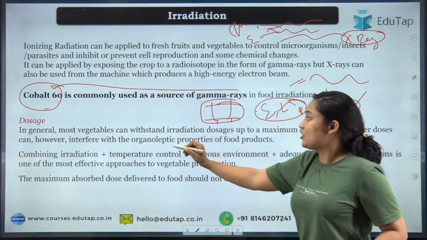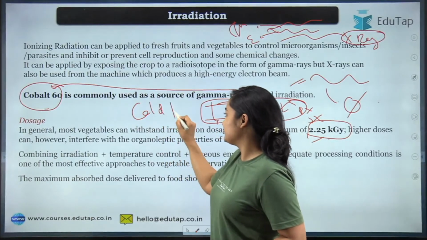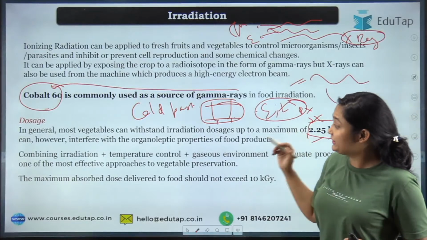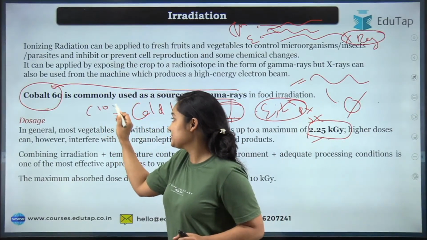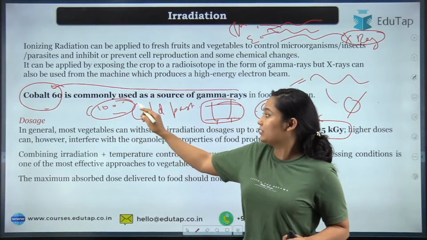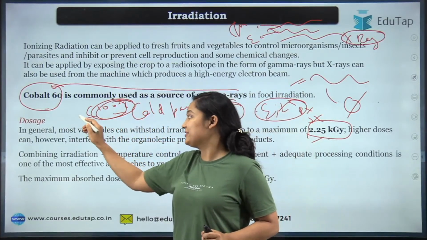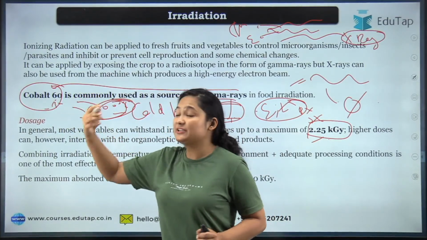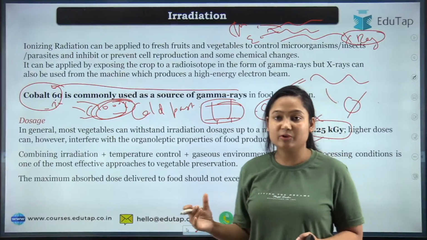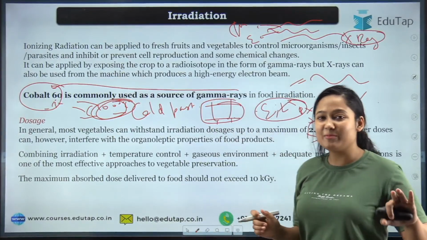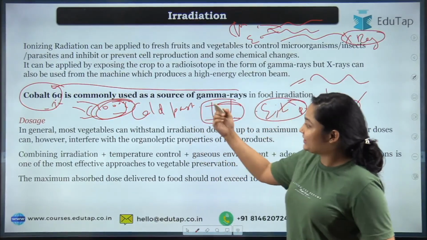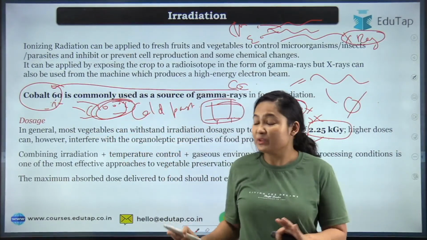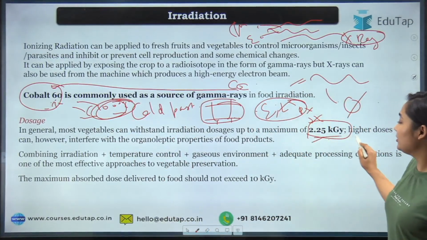Irradiation is also known as cold pasteurization. I think everybody knows what pasteurization is. That is when you are heating your product below 100 degrees Celsius, especially milk, because of which the eggs and other things, even the insects or pests in the milk, are removed. No problem, Sunny, that is quite okay. Some other elements are also used. Cesium is also used, but the most common one is cobalt 60. So for doses, we can see 2.25 is there.